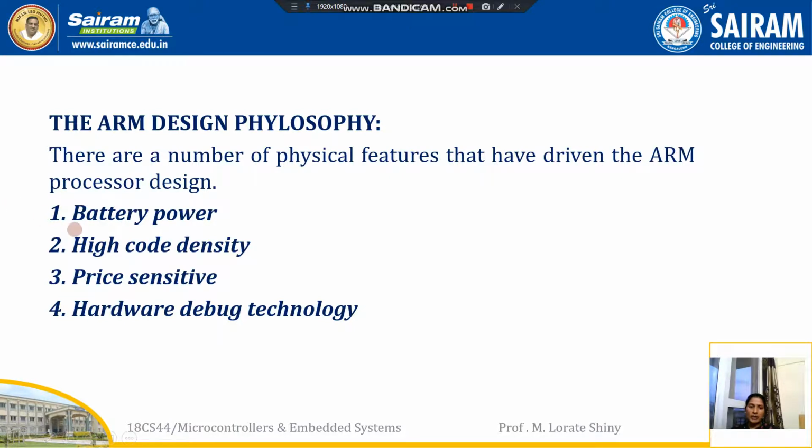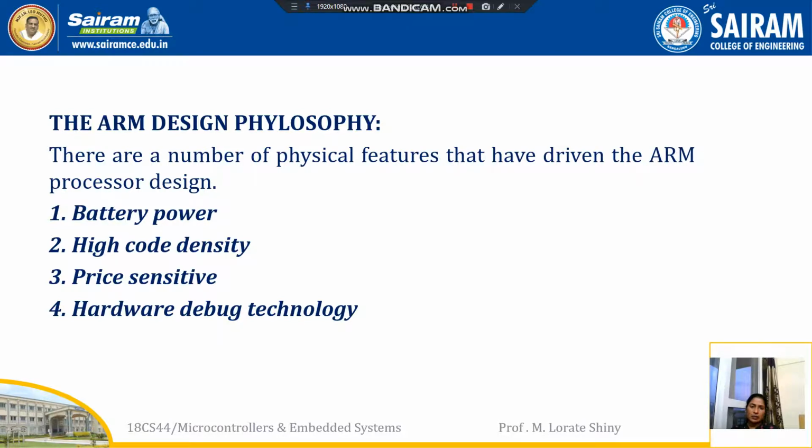Next, high code density. This is one of the major features we have to analyze in the ARM design. Due to the cost and physical size restrictions, the memory of the embedded system is less. So we have to use less space for more code. Next one is price sensitivity.